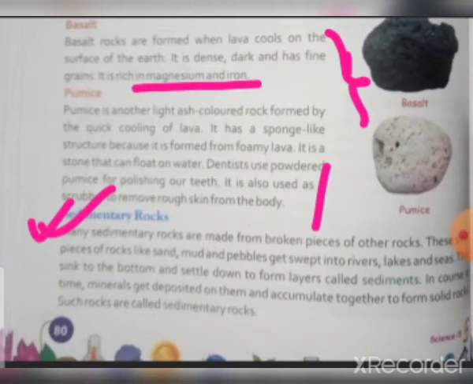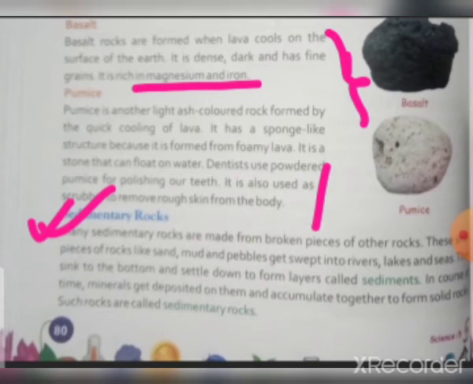So when other rocks break down, they are swept away by rivers, and with this water some mud and sand also flow and settle as sediments under the river. This is called sedimentary rock, the broken part of igneous or other rocks.